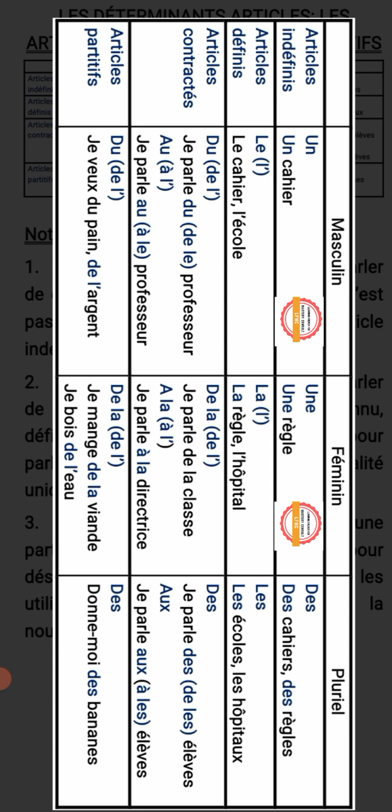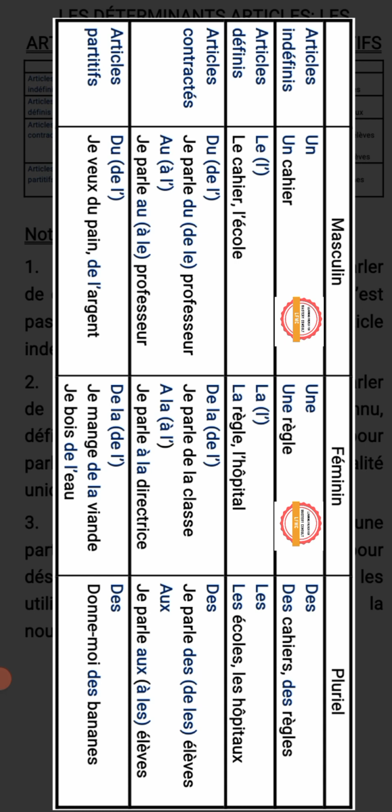Professor is a teacher from secondary school upward. Then we have also the contracted form of le, which is au. Exemple, je parle au professeur. That is, I am talking to the teacher. Je parle au professeur. Au is the contracted form of le. You know, le, à as preposition plus le is going to be contracted into au.